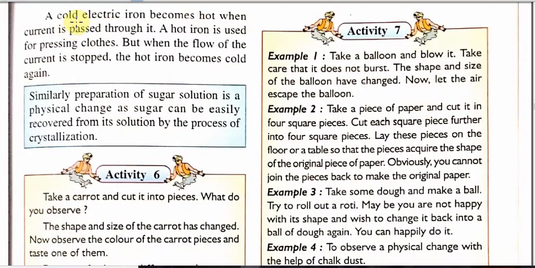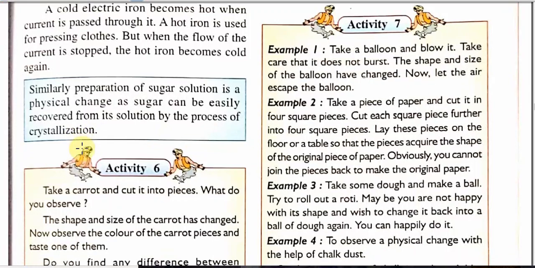Now a cold electric iron becomes hot when current is passed through it. A hot iron is used for pressing cloth, but when the flow of current is stopped, the hot iron becomes cold. Similarly, preparation of sugar solution is a physical change, as sugar can be easily recovered from its solution by the process of crystallization, and we will also read about crystallization in a later chapter.